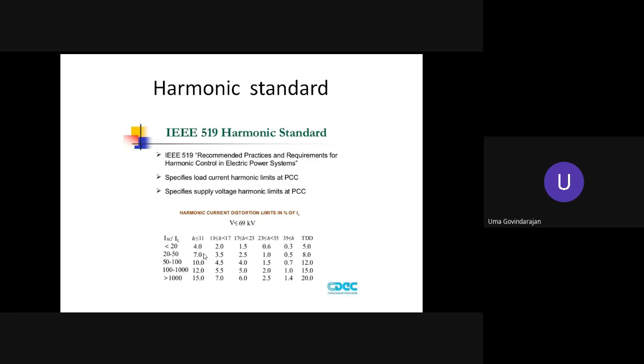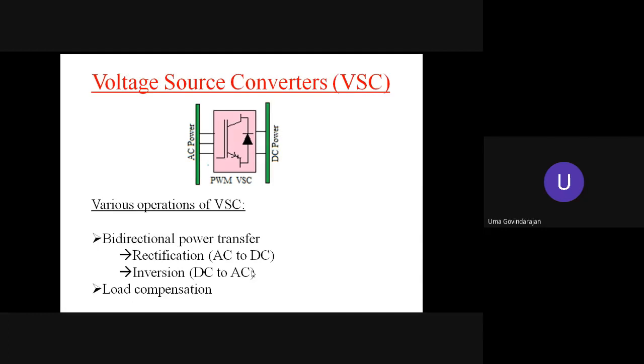So while designing the filters, one has to be very clear and careful that the total demand distortion has to be satisfied. Simultaneously, individual harmonic distortions also have to be satisfied. Both of them are to be satisfied, so it is possible only with shunt active filters. Out of the shunt active filters, either voltage source or current source inverters can be used interchangeably. But voltage source inverters are economical and easy to maintain. From the economics point of view, VSIs are cheaper than CSIs, but CSIs are rugged. Therefore, VSIs are preferred.